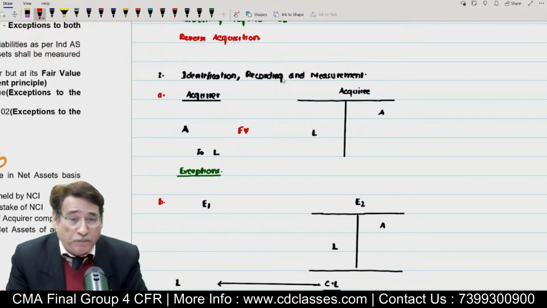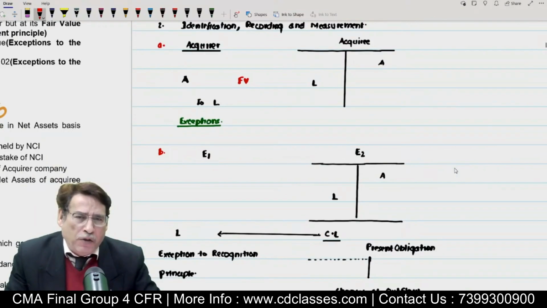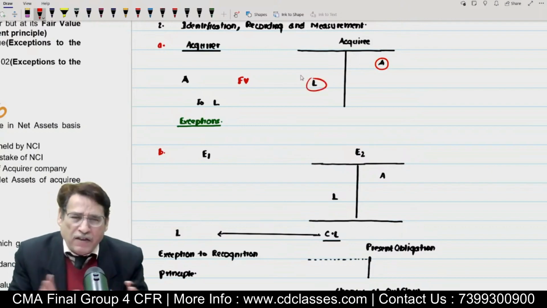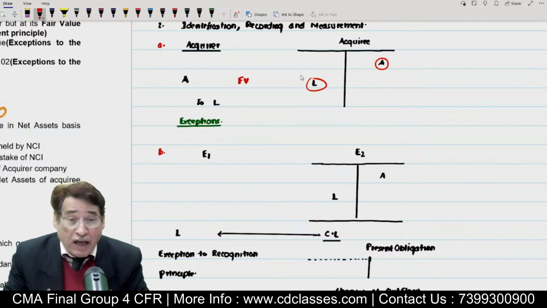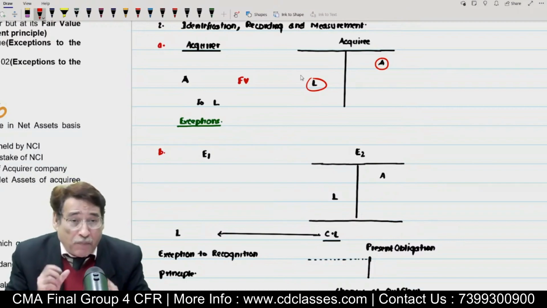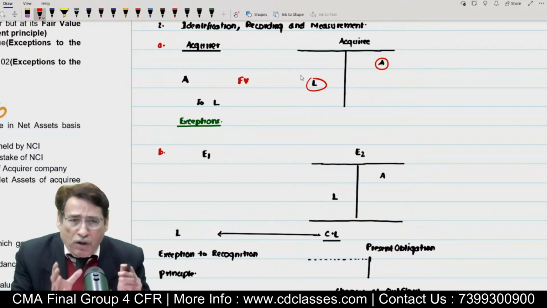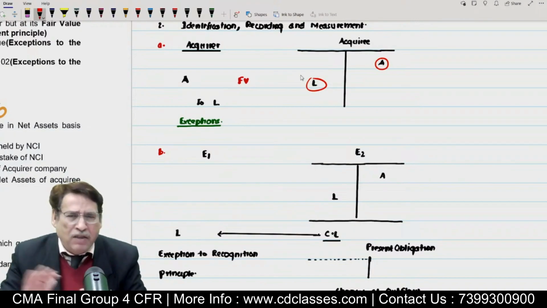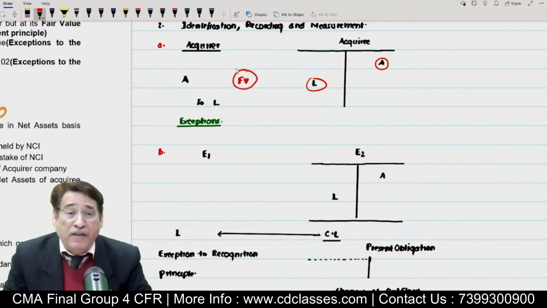Then under the second step, we were discussing how to record and measure the assets and liabilities of the acquiring company. I told you the general principle is that whatever assets and liabilities are appearing in the books of the acquiring company, you will have to record only those assets and liabilities. This is the general principle. Please don't lose sight of this particular word. The general principle is that all the assets and liabilities appearing in the books of the acquiring company, you will have to record them. And the important point is that such assets and liabilities will be recorded at fair value in the books of the acquirer. Is it clear to you?